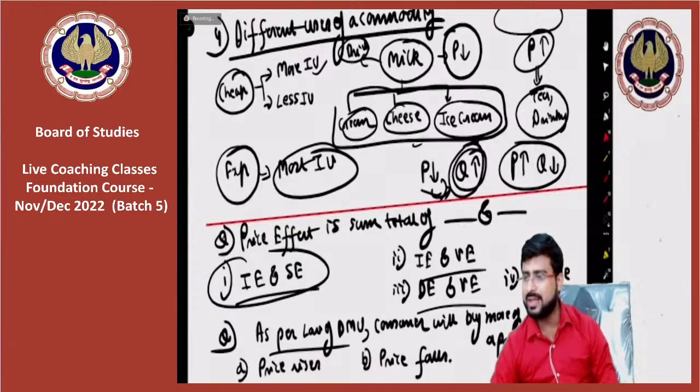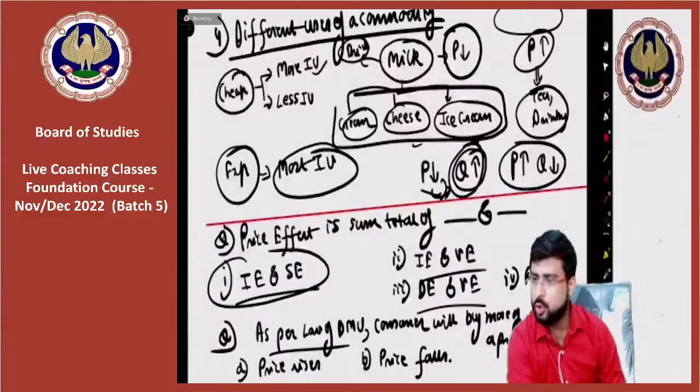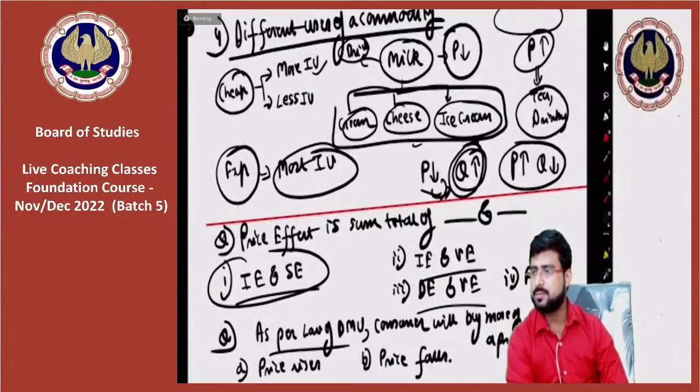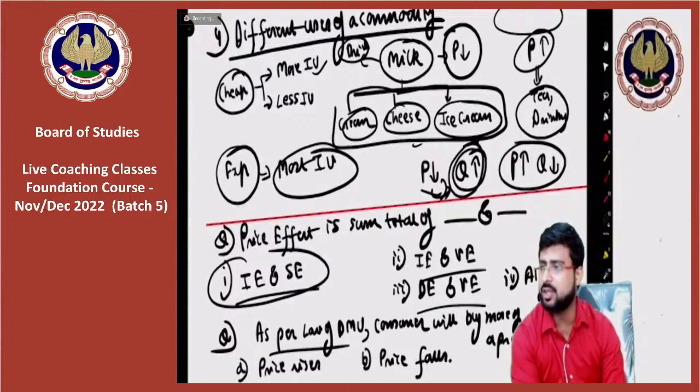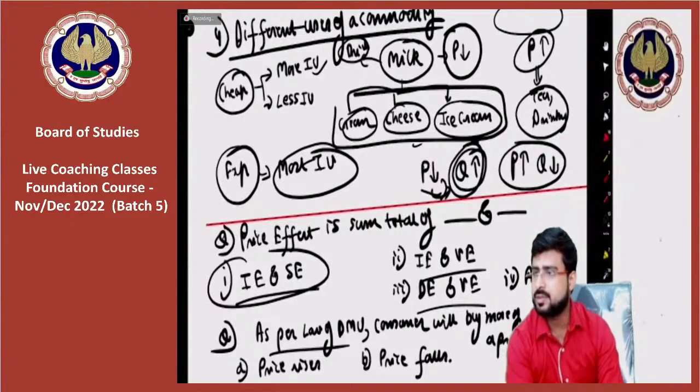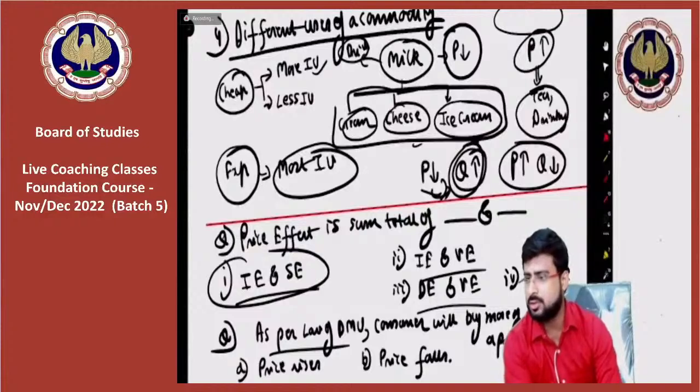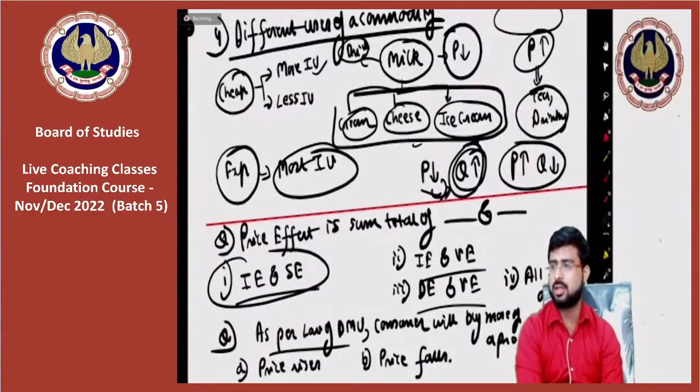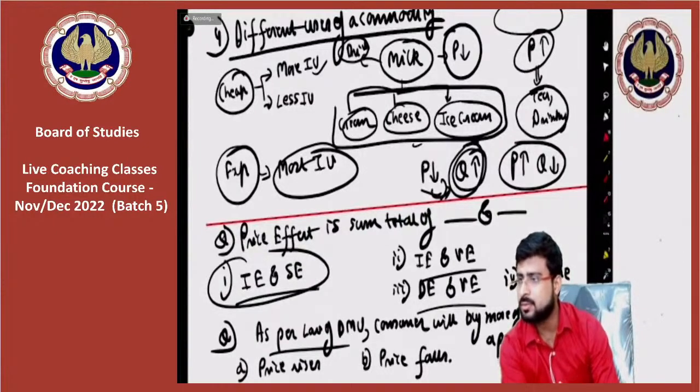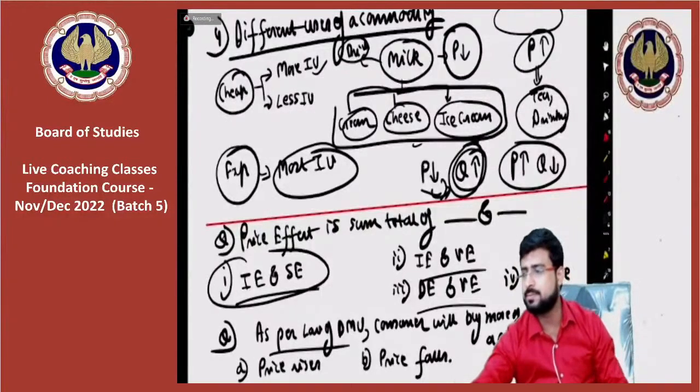Very good, Maheen. Very good, Durgesh. Good answer. Sahajpreet, Tanmay. Very good. Very good, Loveleen. Very good answer, Priyanka.